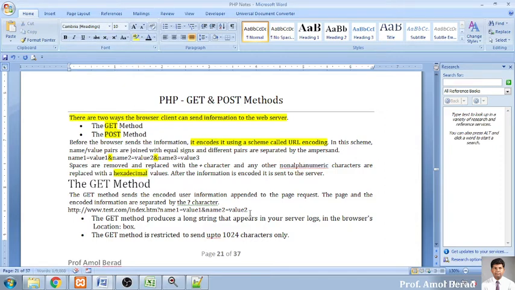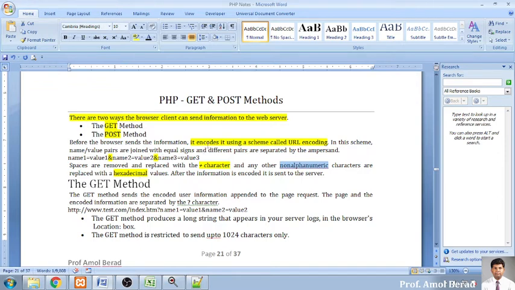MCQ-type questions may be asked on how the spaces are replaced: the space is replaced with the plus character, and if you use some special character, it will be converted by the URL encoding scheme into hexadecimal values.